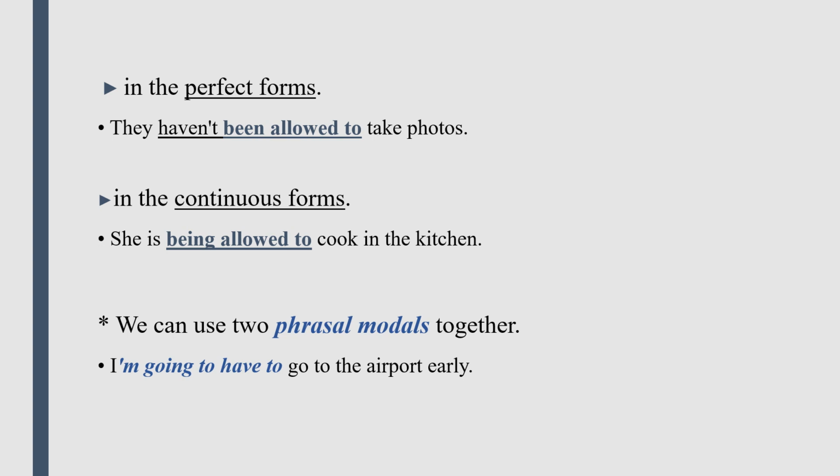In contrast to modals, we can use two phrasal modals together. For example, I am going to have to go to the airport early. Am going to is the first phrasal modal and have to is the second one.